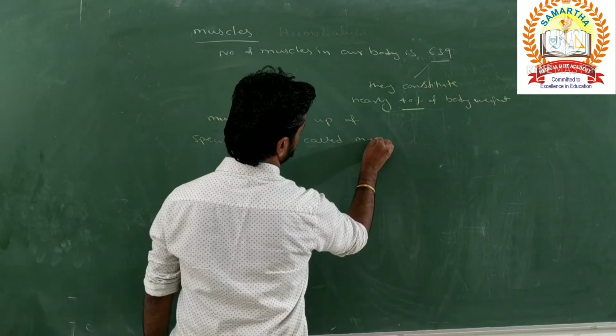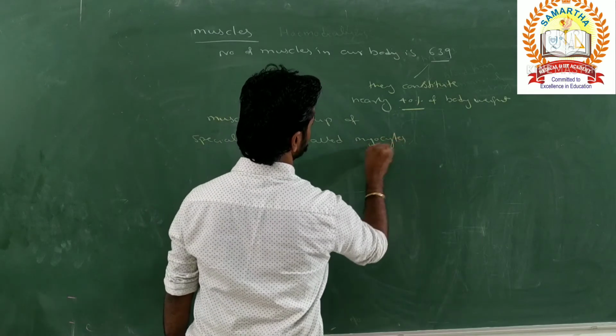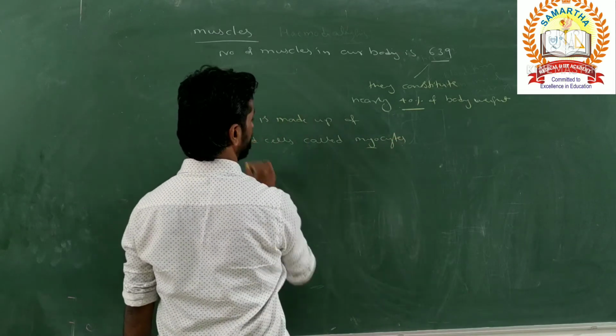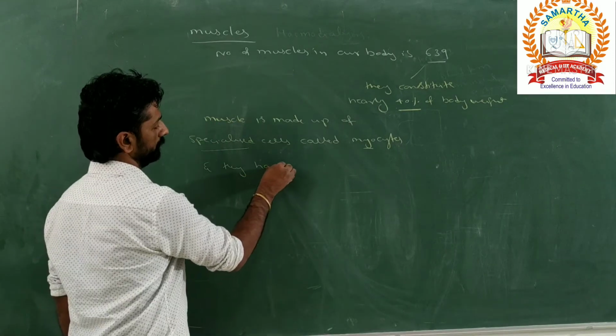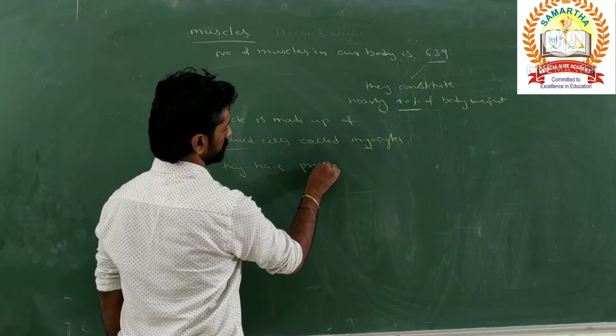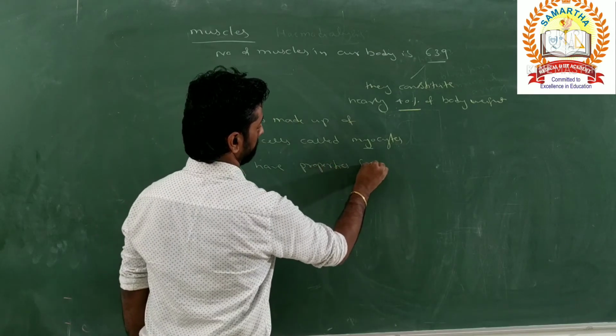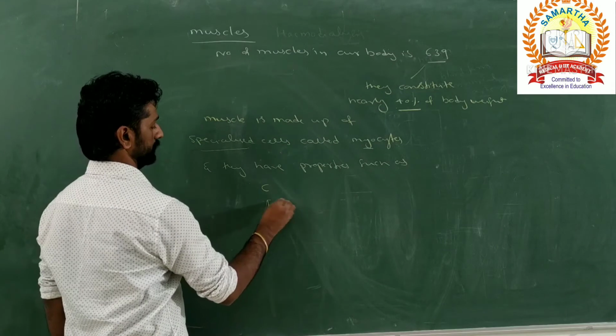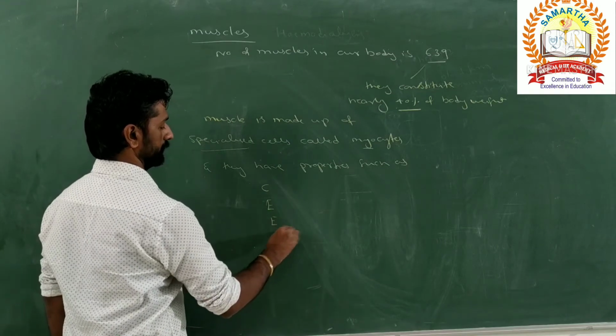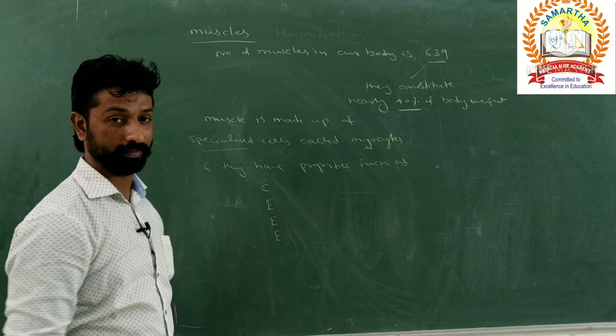Why are they called specialized cells? Because they have specialized properties. They have the properties such as triple EC. What does this triple EC mean here?